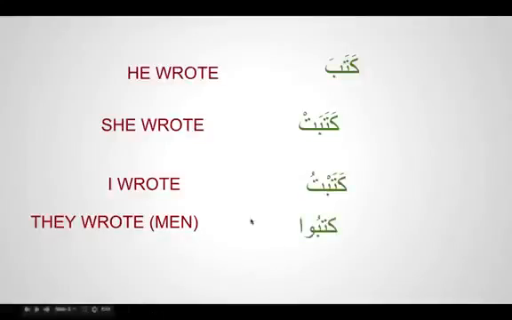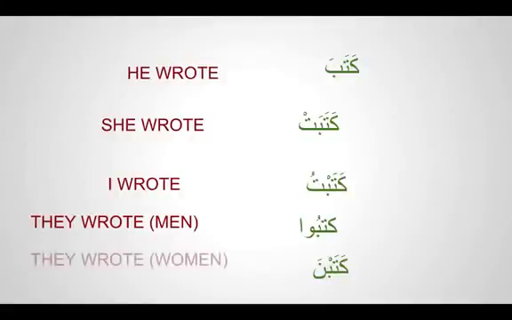Katabu. Remember, waw is the sign of all the men. Hum, waw represents whom; whom means all those men. Katabu. What does katabna mean? Katabna means hunna, all those women, they wrote.